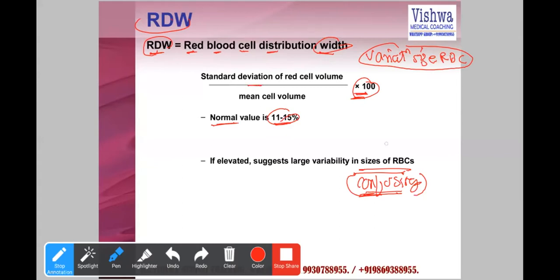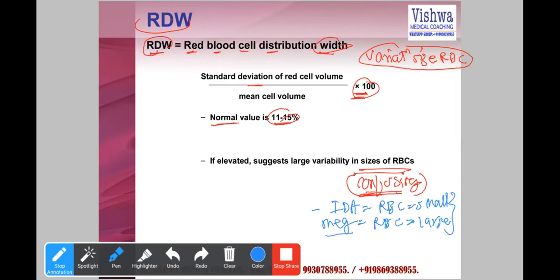Now, remember, we have discussed in the last lecture that in case of iron deficiency anemias, RBCs are of small size. And in case of megaloblastic anemia, RBCs are large. Remember, even if you read from the book, it is very difficult to understand this.